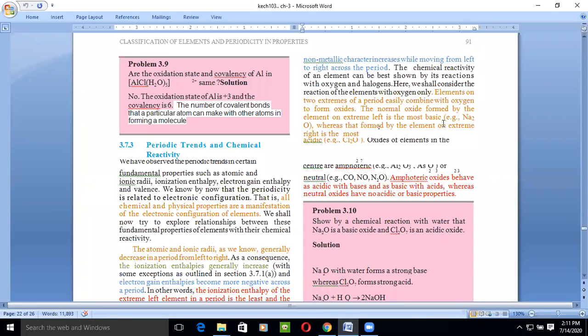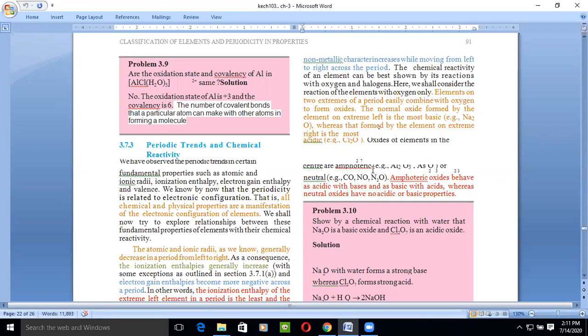What will happen? The metals form basic oxides and the non-metals form acidic oxides. Some of the elements present in the middle of the period, like carbon, nitrogen, aluminium, form amphoteric oxides. What are amphoteric oxides? Amphoteric oxides are those oxides which behave as acidic with bases and as basic with acids. They have the property to change their chemical reactivity.